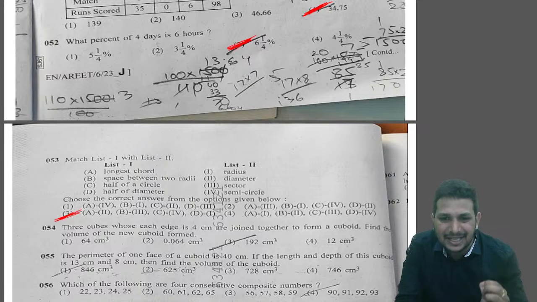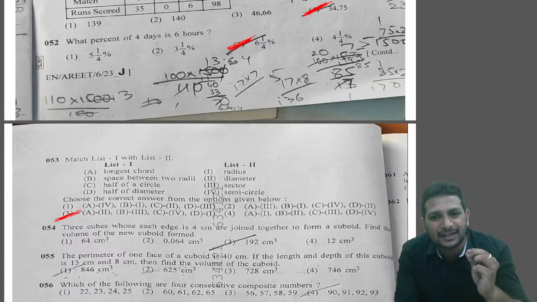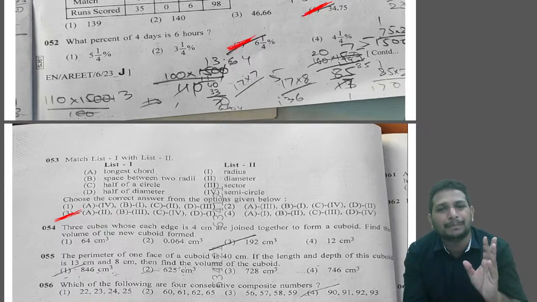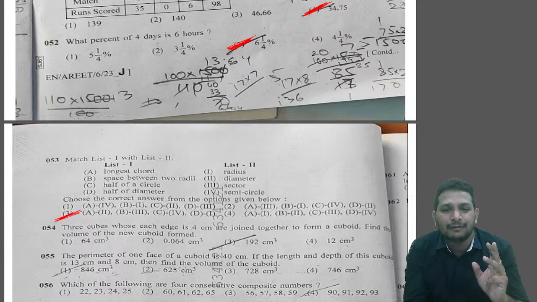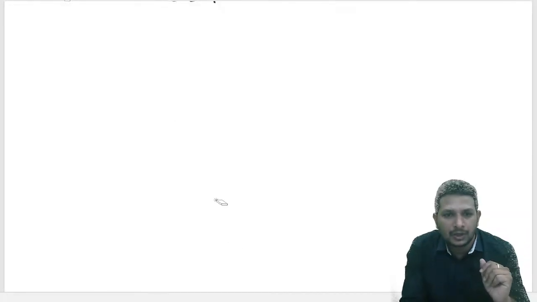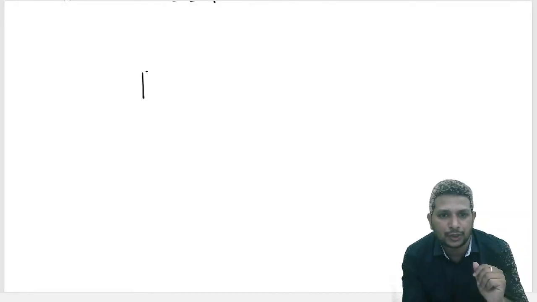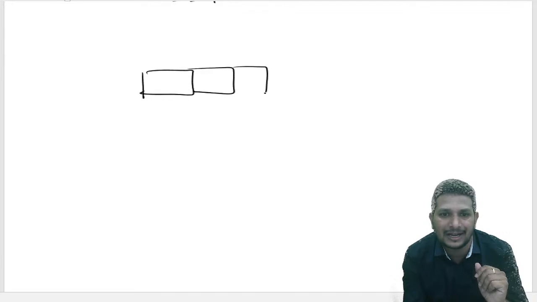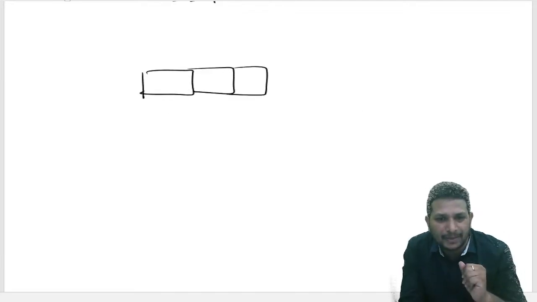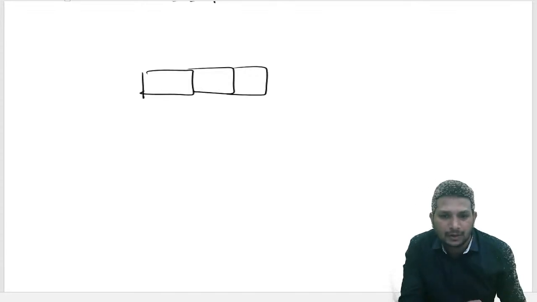So as they mentioned, 3 small cubes together form a big cuboid. How they are joined, look at the diagram now. All small cubes are joined like this. Each cube has a side of how much? 4.